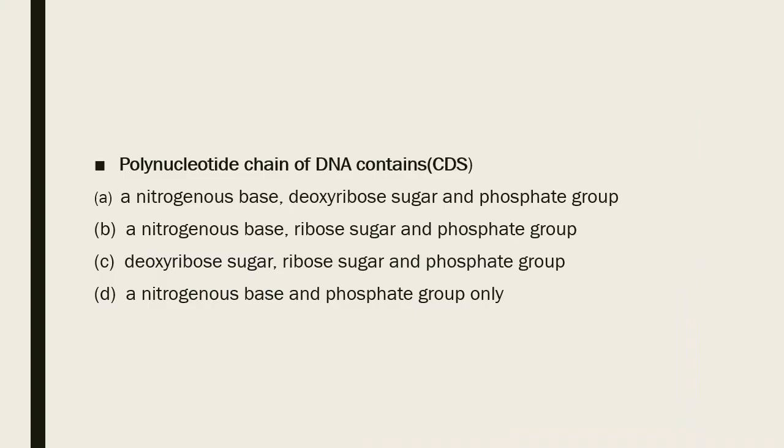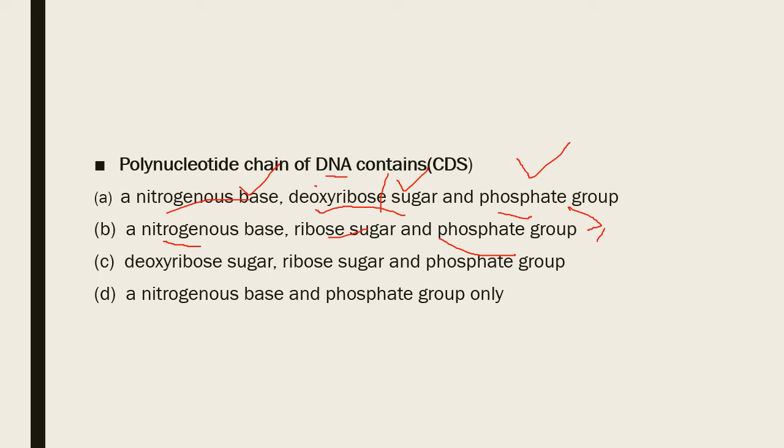And this was a previous question asked in CDS exam. Polynucleotide chain of DNA contains a nitrogenous base, deoxyribose sugar, phosphate group. As I said, phosphate group and nitrogenous base. And I said sugar, but I did not mention this word, but you can also do it by deoxynucleic acid. So you can go with this. But before going to that, we will see the other options also. A nitrogenous base, ribose sugar, phosphate group. So this stands for RNA, which we'll know in the next slide.